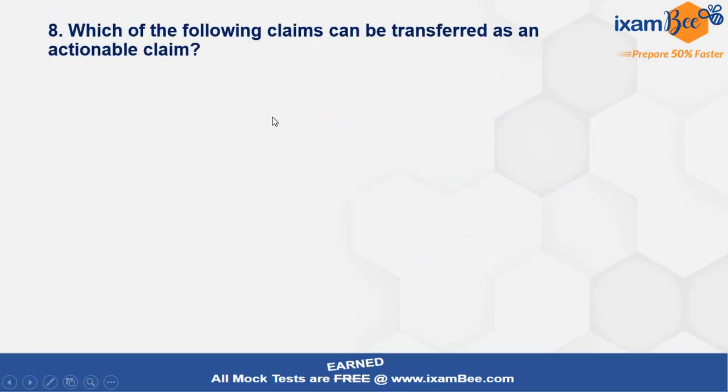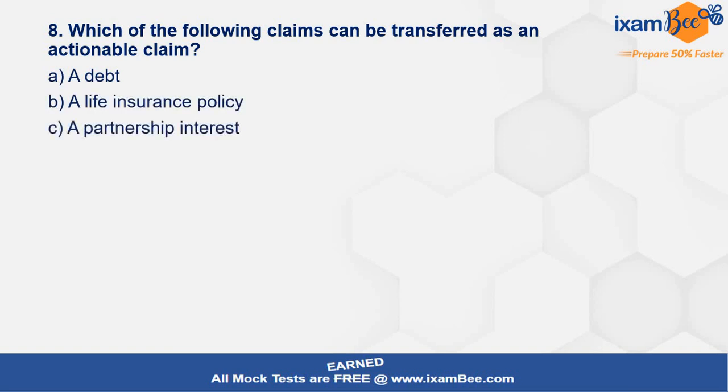Which of the following claims can be transferred as an actionable claim? Now let us see some questions from actionable claim. Actionable claim has been defined under section 3 of the act. लेकिन उसके ट्रांसफ़र के बारे में लास्ट चैप्टर में दिया गया है ऑफ द टीपी एक्ट चैप्टर 8. So you can refer that. Which of the following claims, options have been given. इसमें से कौन से claims हैं जो ट्रांसफ़र ऑफ एक्शनेबल क्लेम में आ सकते हैं, या फिर एक एक्शनेबल क्लेम हो सकता है जो ट्रांसफ़र किया जा सकता है.